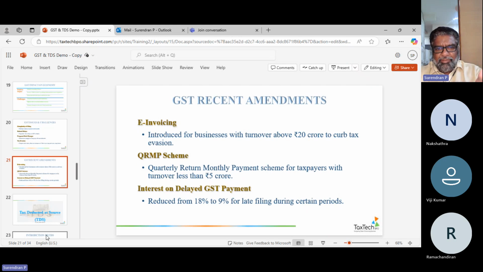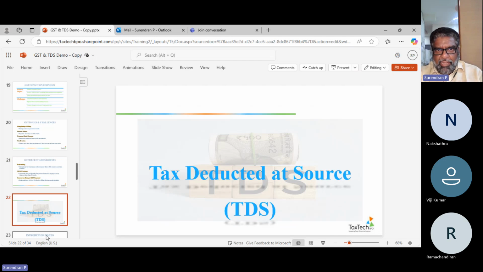Right, so the basic amendments, we can take them up in the classes, so that I don't waste my time. And then again, there's something called TDS, tax deducted at source.